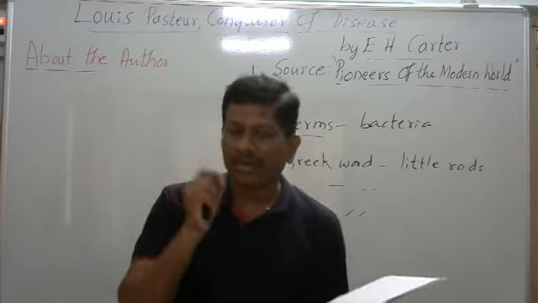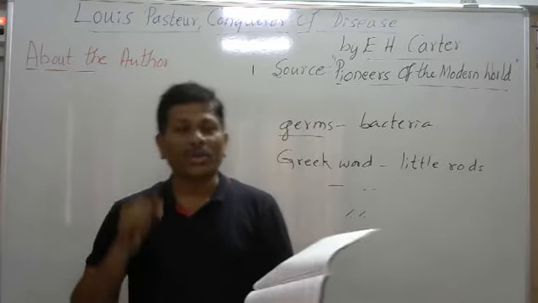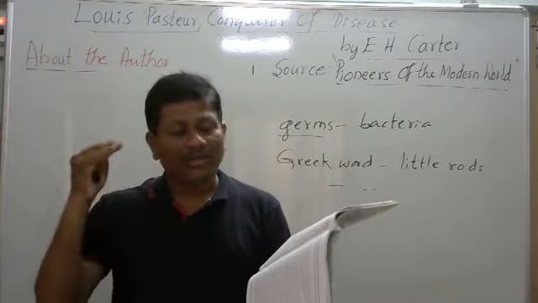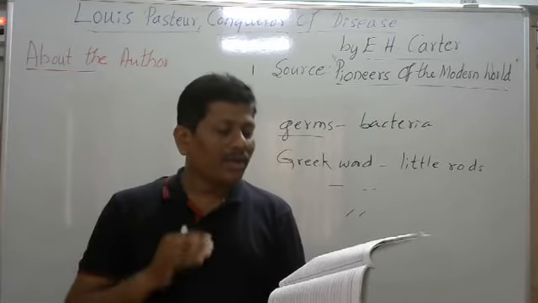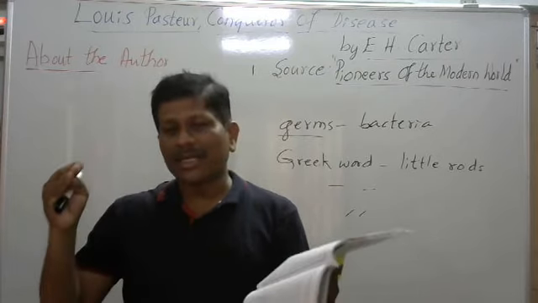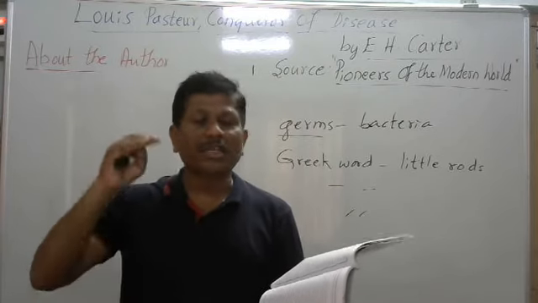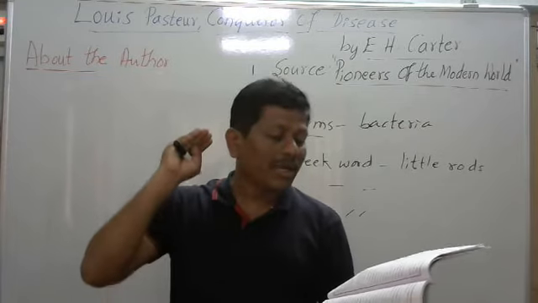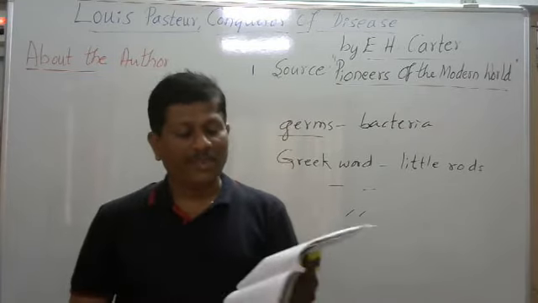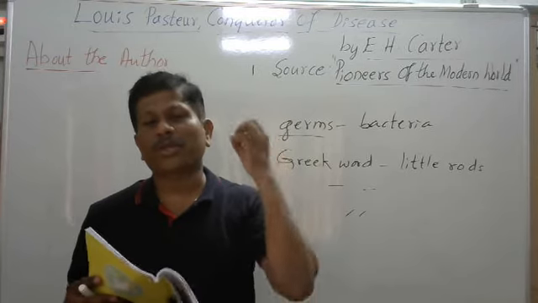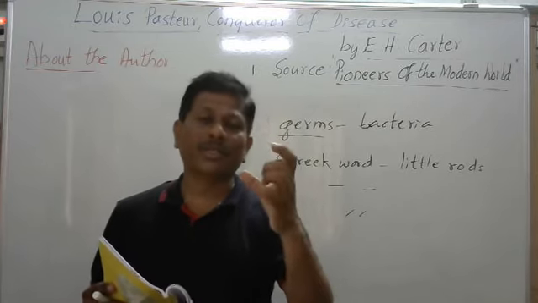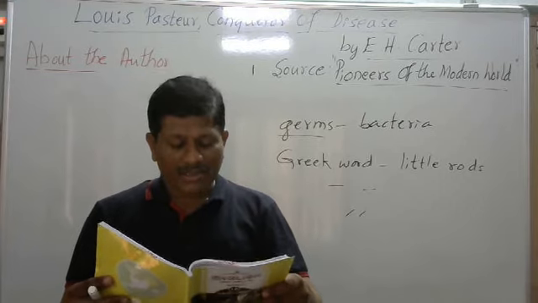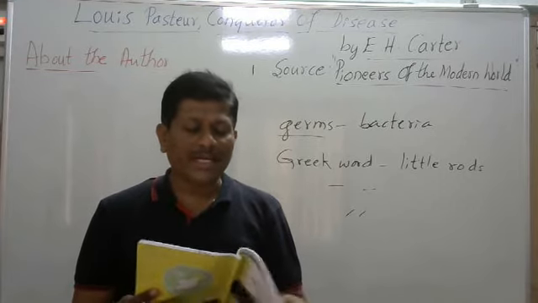So he gave a particular solution to those manufacturers: if you heat wine, milk or whatever to 50 to 60 centigrade, the germs which we found harmful will become harmless. This was pasteurization, which he discovered. Pasteurized milk is milk which has been treated in this way.